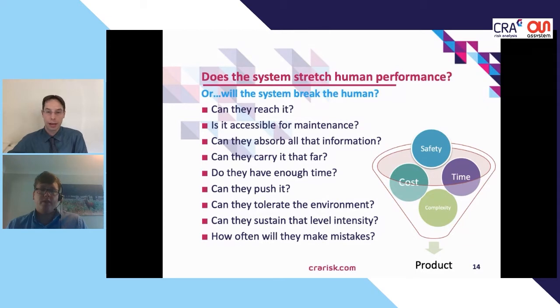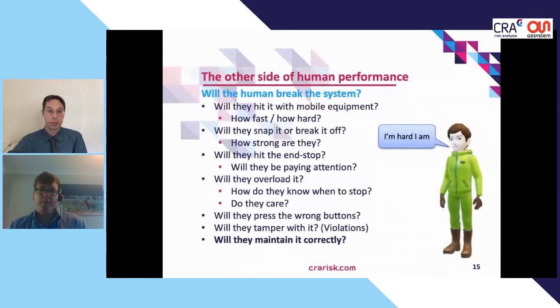So, during that phase, we'd be poking and prodding and asking questions like, can they reach it? Is it accessible for maintenance? Can they absorb all that information? Can they tolerate the environment? Can they sustain that level of intensity? How often will they make mistakes, for example? So again, we're thinking about performance and how human performance influences the evolving design. But conversely, sometimes we also need to think about how the system might need to be protected from humans.